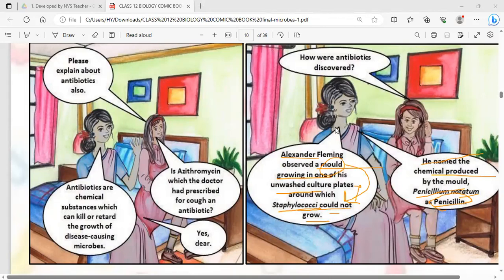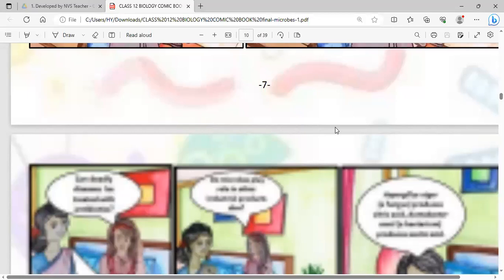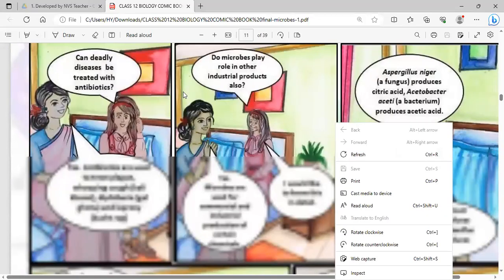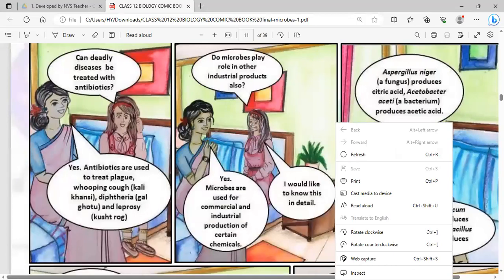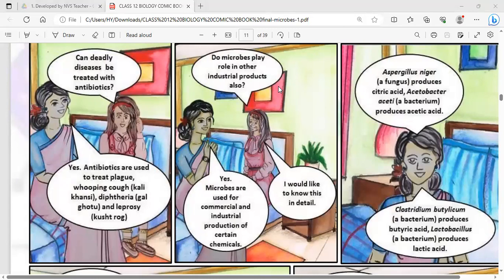Now there is further conversation between the mother and Shivangi. Can deadly diseases be treated with antibiotics? Shivangi is asking. So the mother is saying yes. Antibiotics are used to treat plague. She is telling Shivangi that antibiotics can treat whooping cough, plague, diphtheria, and leprosy. So antibiotics can treat various deadly diseases.